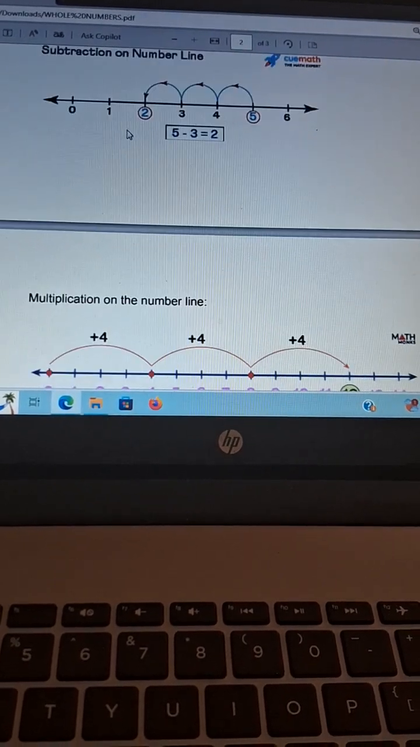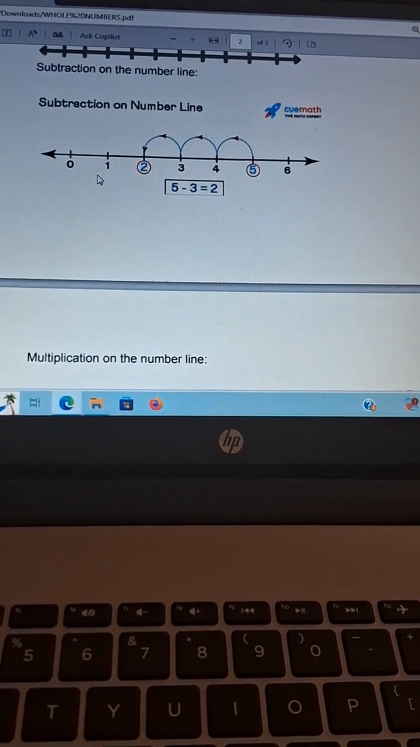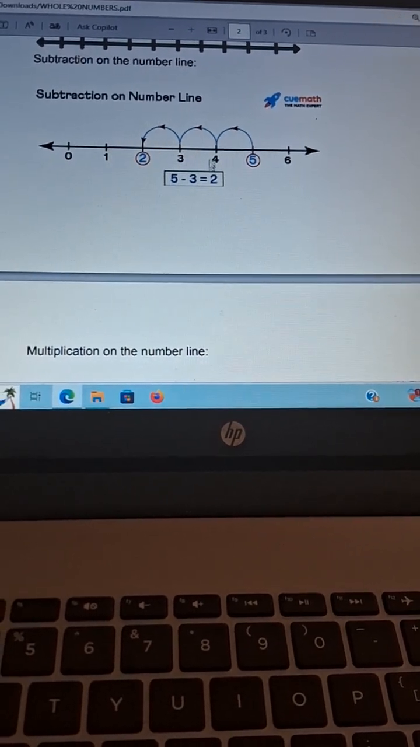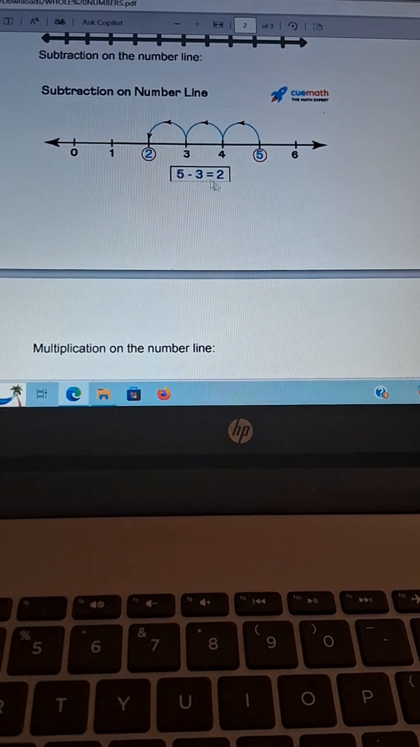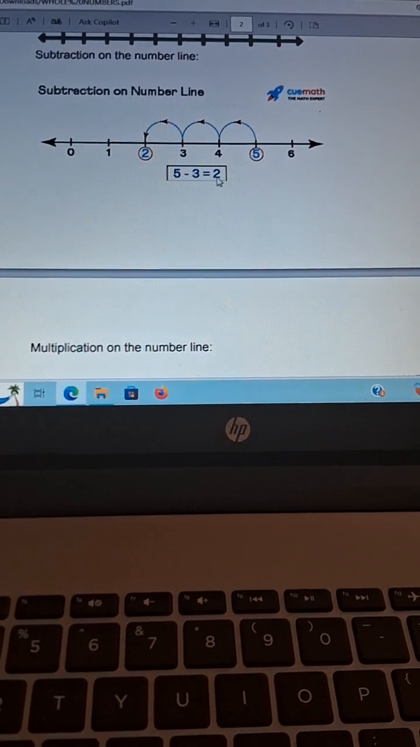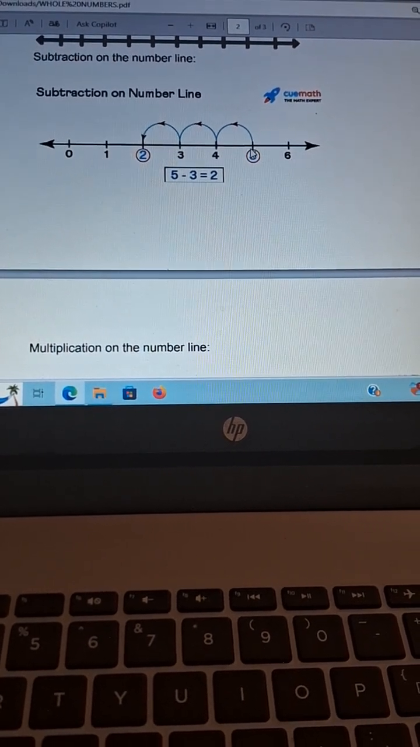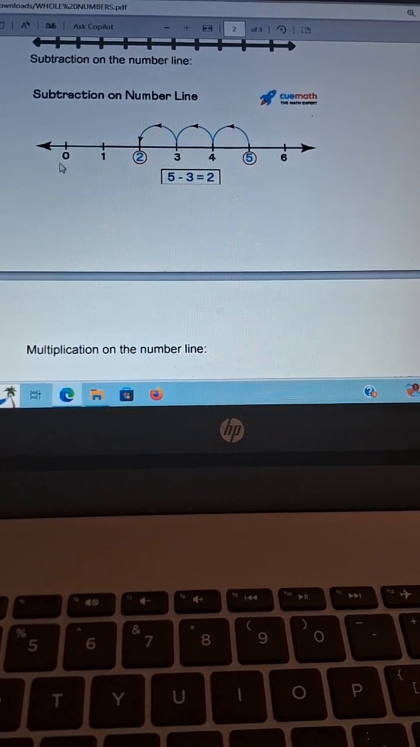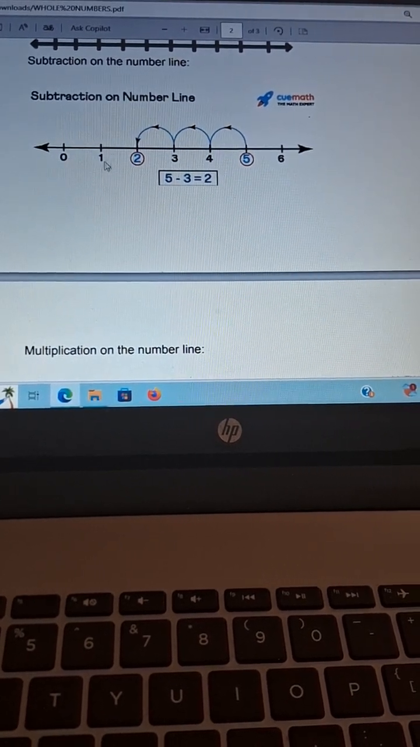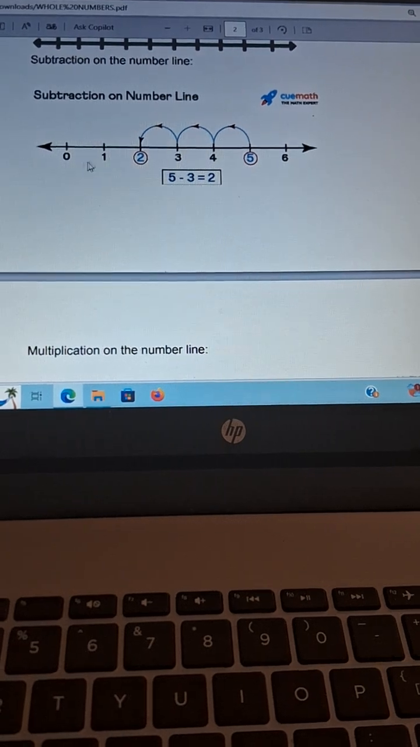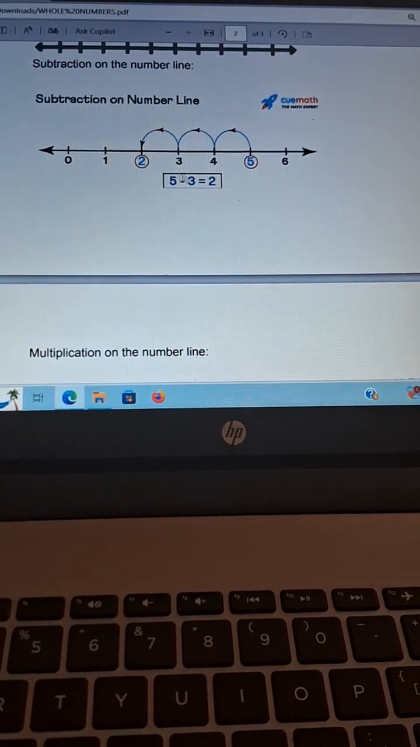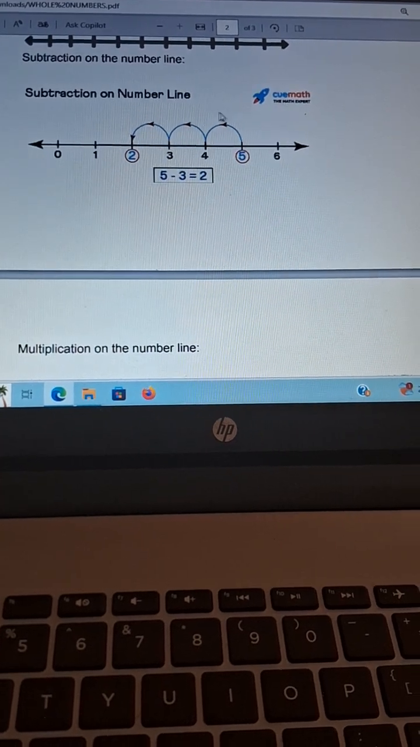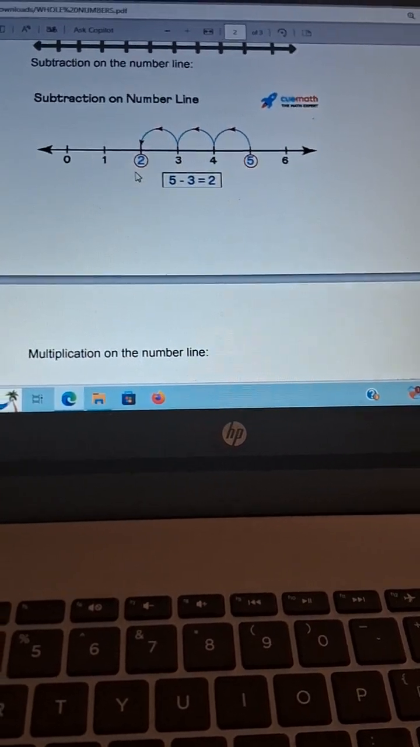Then subtraction on the number line. Normally for subtraction on the number line, for example, we take 5 minus 3 equals 2. So this is 5, here it is located, and here it is 2, because first is 0, and next, at equal intervals, there are numbers like 1, 2, 3, 4, 5, 6. So here it is 5.